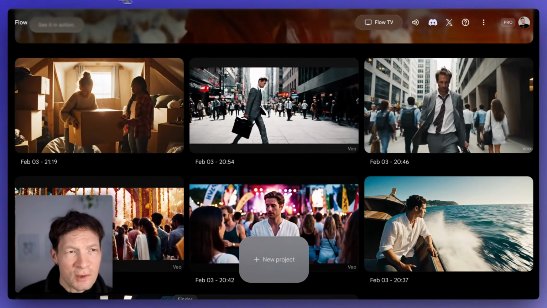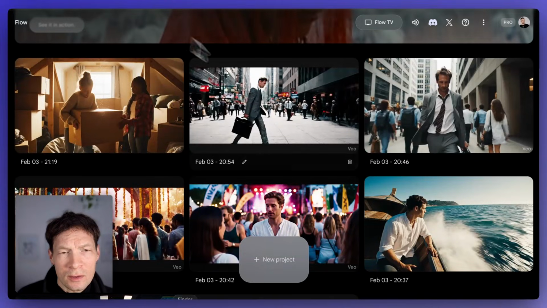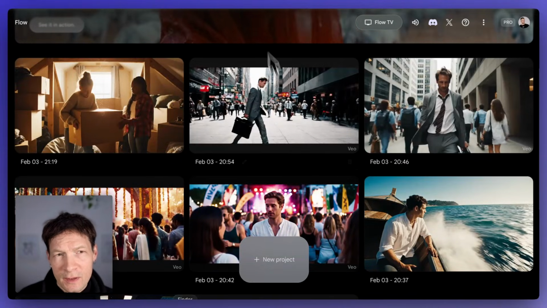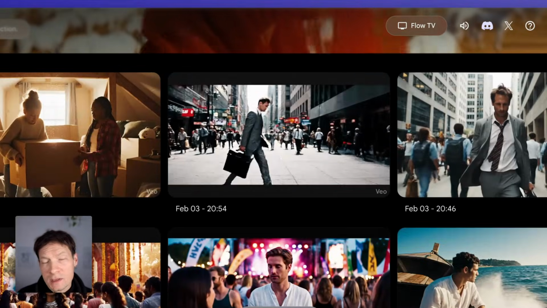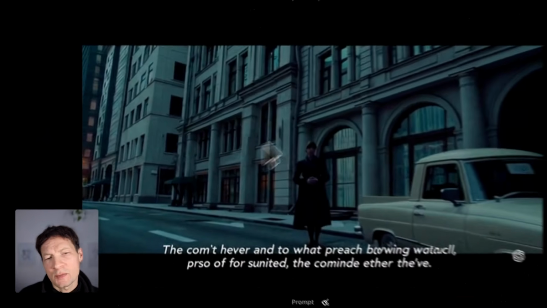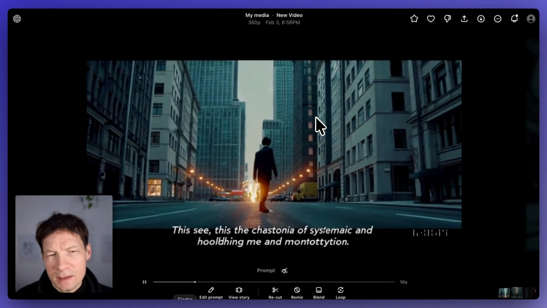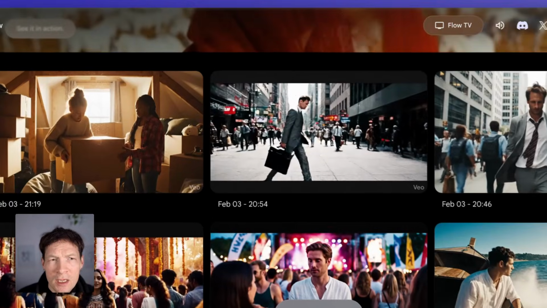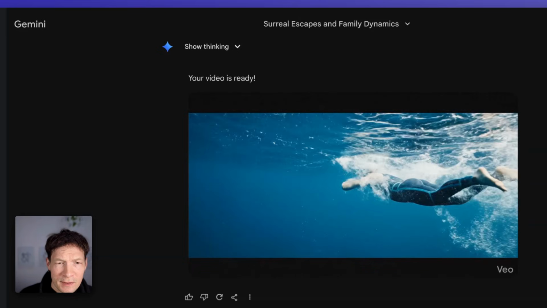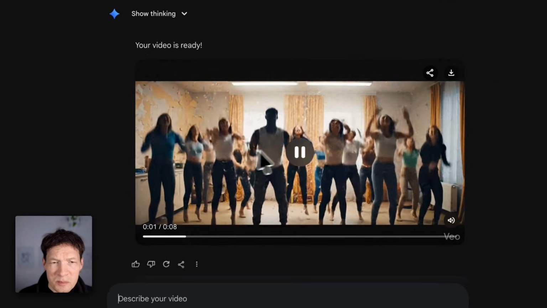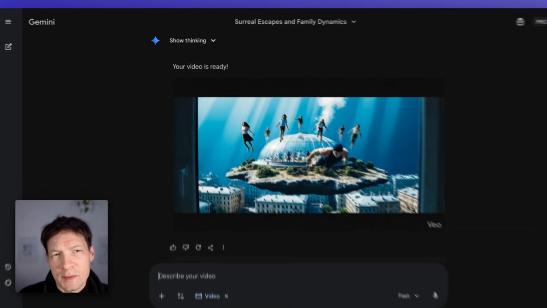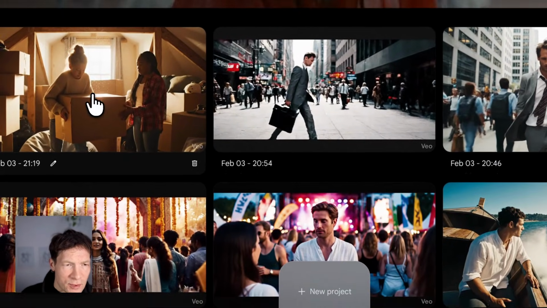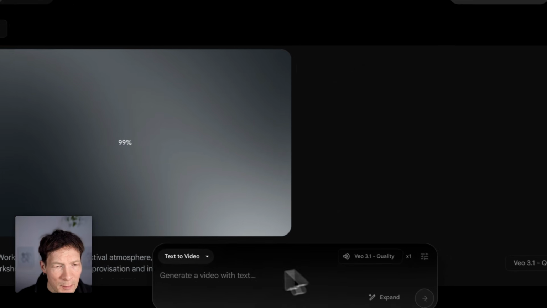I find that actually Flow in Google Labs is a bit more generic in terms of quality, so I like to use Gemini more. It's more specific. I also like what comes out from Sora, by the way, because as you can see, it has a little bit more of a specific style. The Flow videos look a bit like adverts, but Gemini has a nice, more or less neutral style. You can still see it's AI, but it's good for inspiration, I think. But let's see what Flow generated from this very last one that I made.